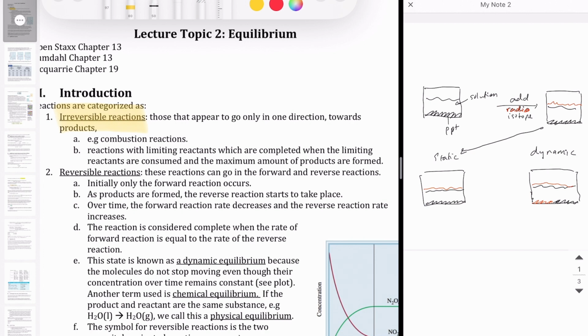All the reactions we talk about in Chem 11 are irreversible reactions, or we had made the assumption that they're irreversible, right? So things like combustion reactions, they tend to go just one way, that once you make all the product, then you're done. The other situations where we see these irreversible reactions are reactions with limiting reactant. Remember that typically the reaction is considered done when there's no more limiting reactant.